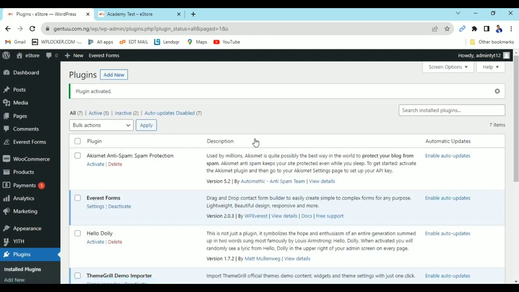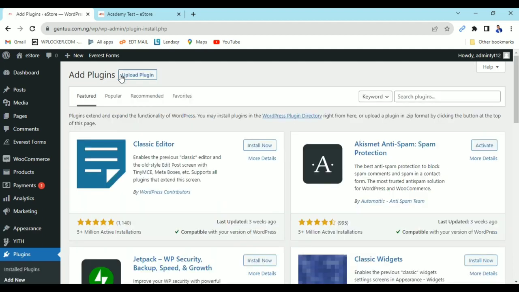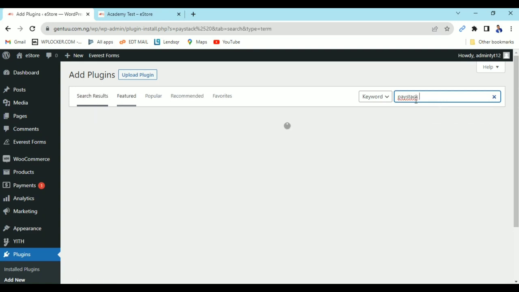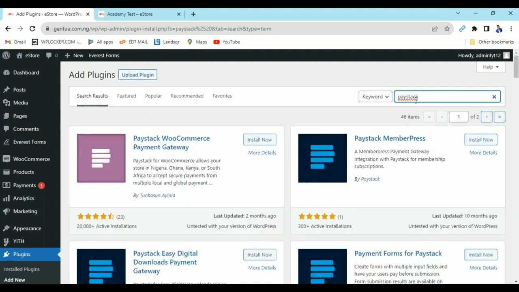Now if you want to use Paystack, do the same process. You come here and type Paystack, let it load up. There's the Paystack WooCommerce payment gateway. Now I'm installing and activating it too.